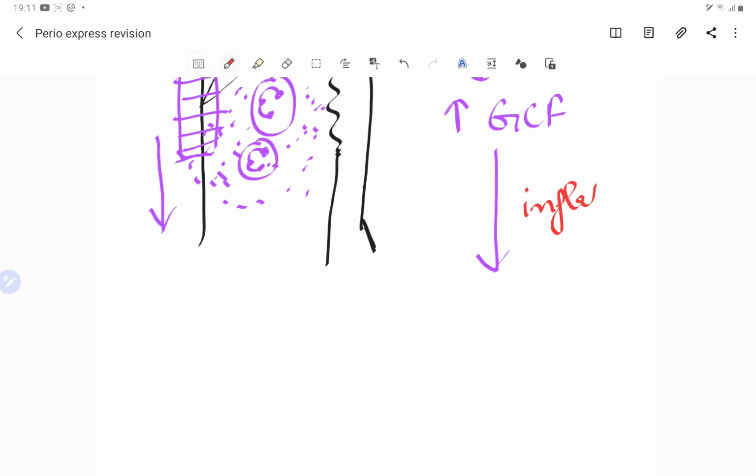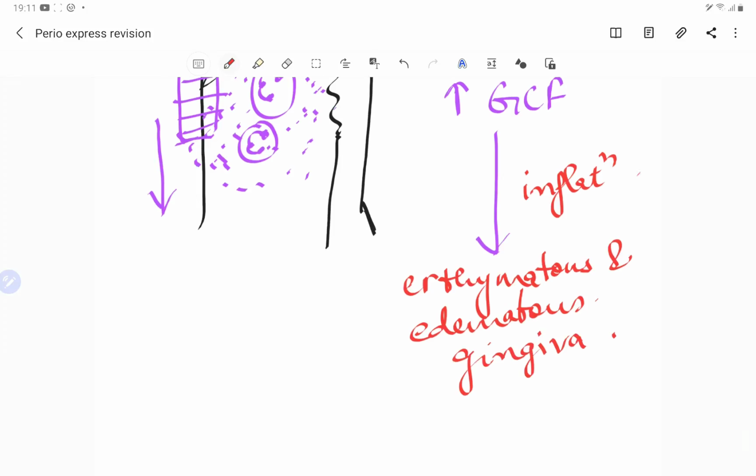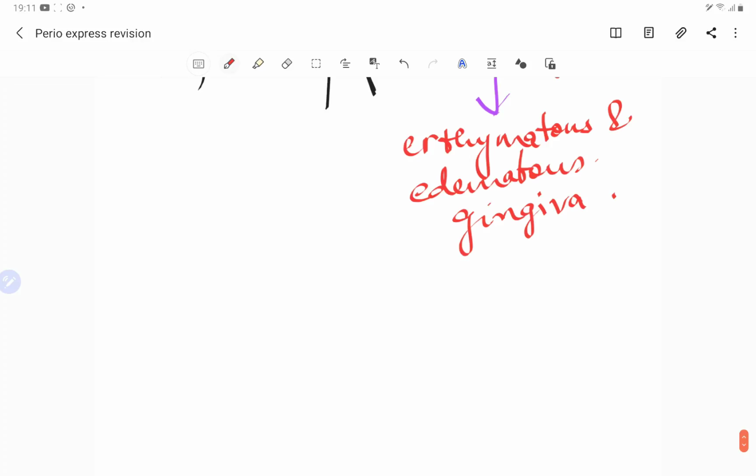So in the inflammatory response, we see that there is an erythematous and edematous gingiva. Now this is the typical appearance of a gingivitis. Now this gingivitis sometimes, most often, leads to periodontitis.